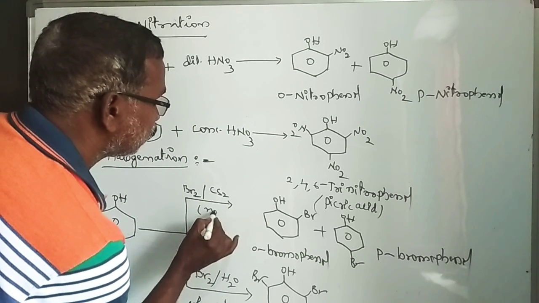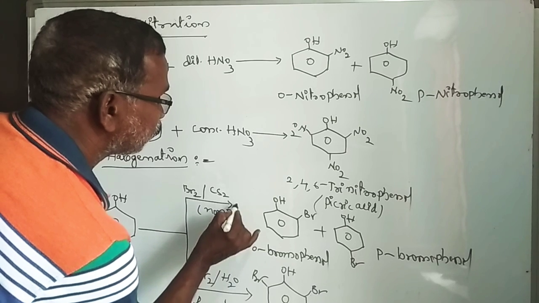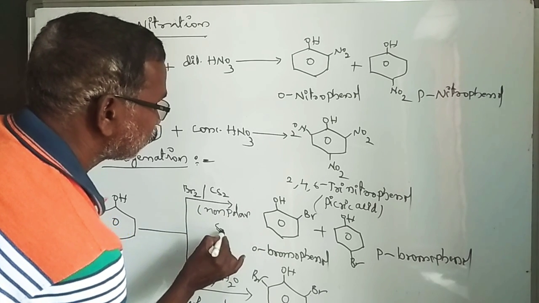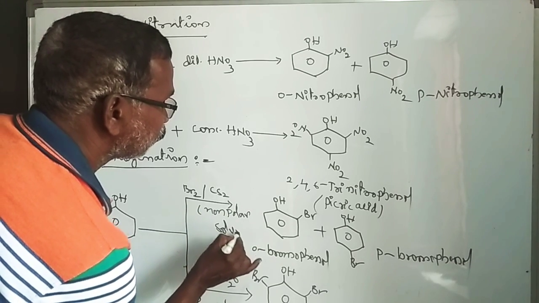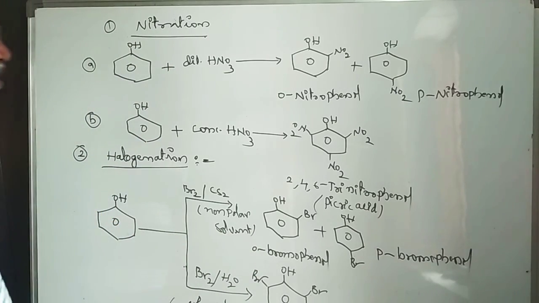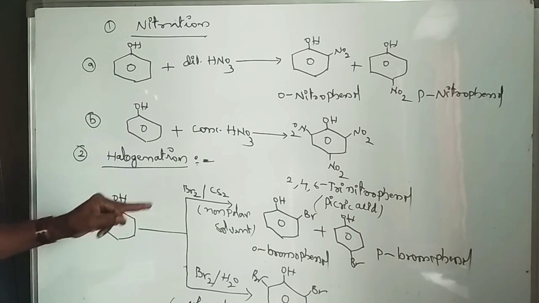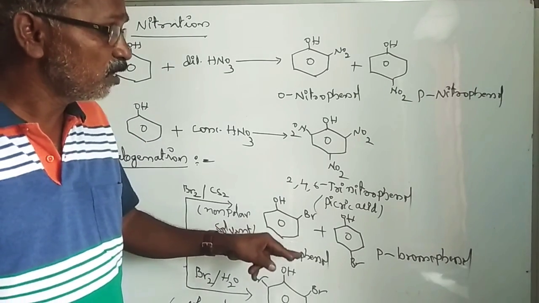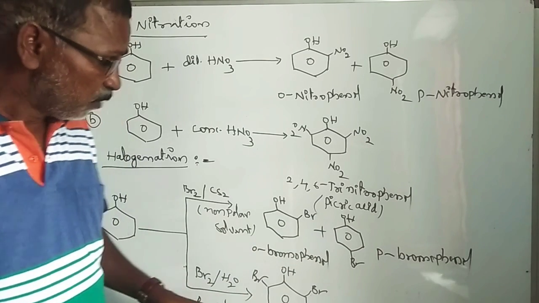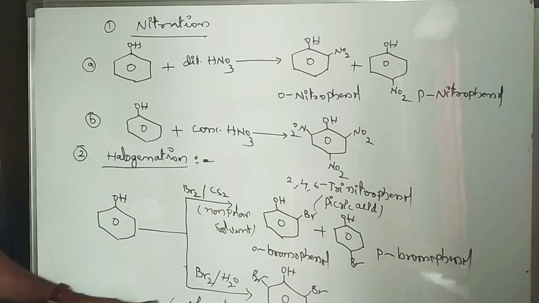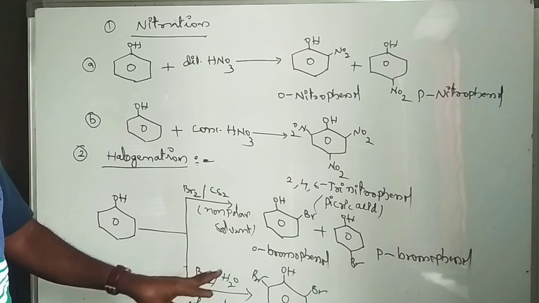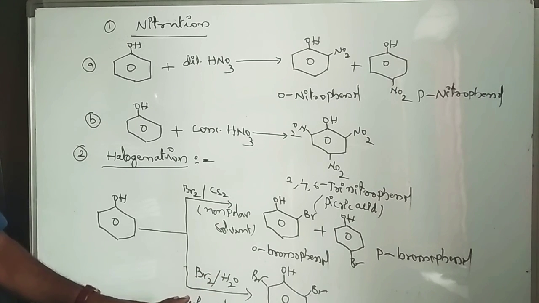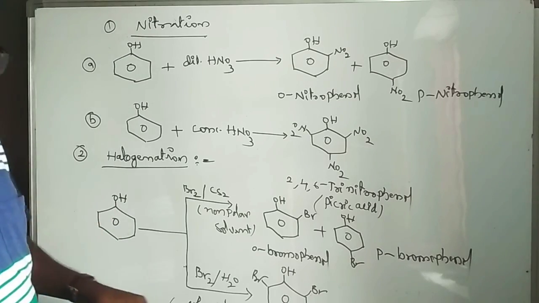The non-polar solvent gives only ortho-bromophenol and para-bromophenol, but the polar solvent gives 2,4,6-tribromophenol. It is a halogenation reaction.